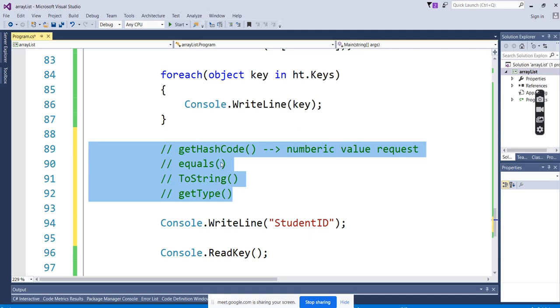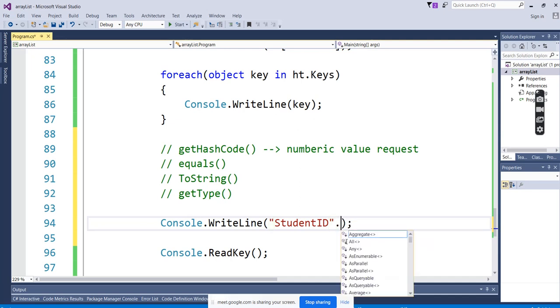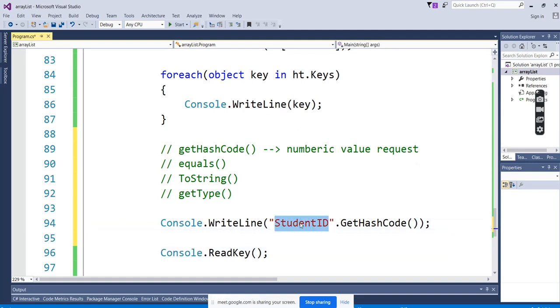So that's the reason they took it as a hash table. It's available in any object. For that reason, the hash key is converted into the hash code. The name itself says get hash code. So we can go and see get hash code here. Here I mentioned what I'm doing. The student ID is there, and I'm just converting it to the hash code.